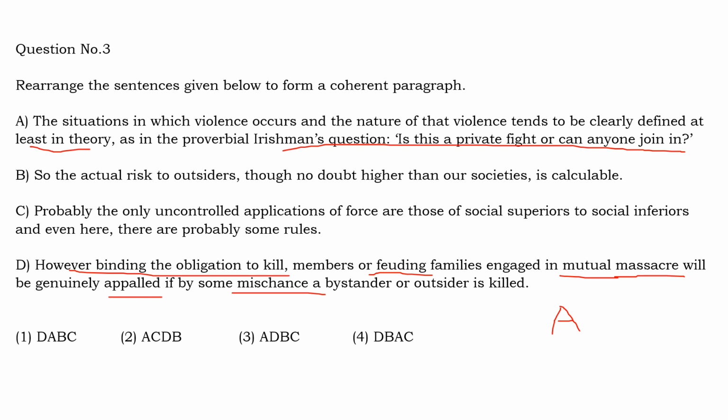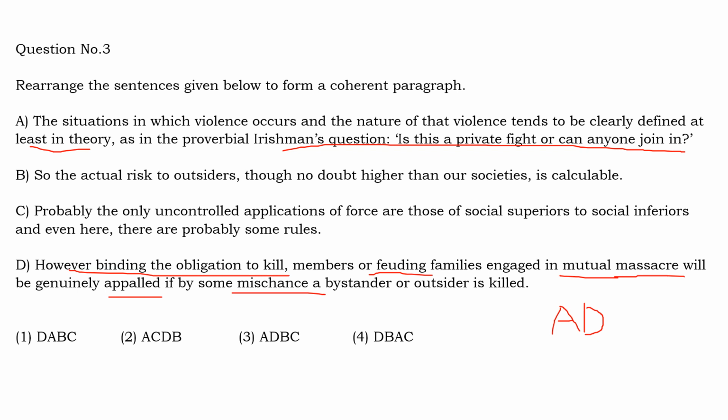Massacre means they want to kill everybody on the other side. So even when they have a very high compulsion or urge to kill members of the other party, they would still be very much shocked if an outsider or a bystander is accidentally killed in the process. It is continuing the idea given in the first sentence, that even in violence there are certain rules which should apply. So people who are bystanders or outsiders should not be killed. So that is why A is followed by D.